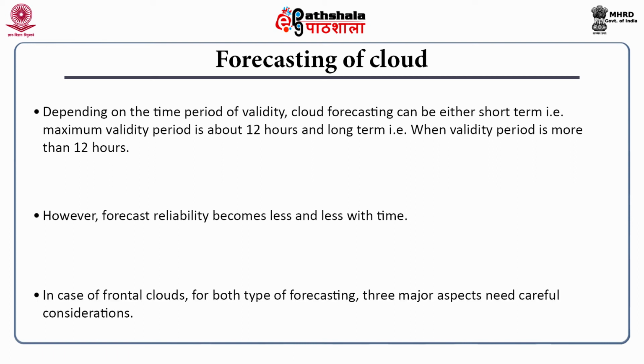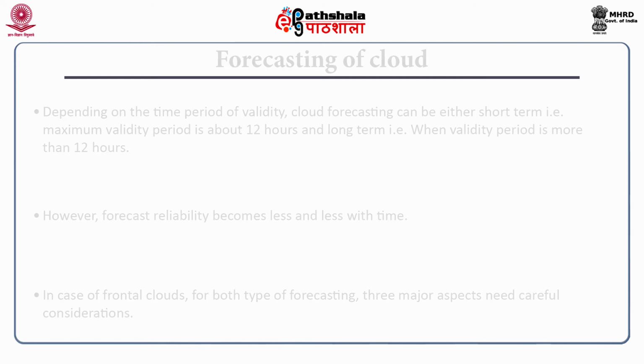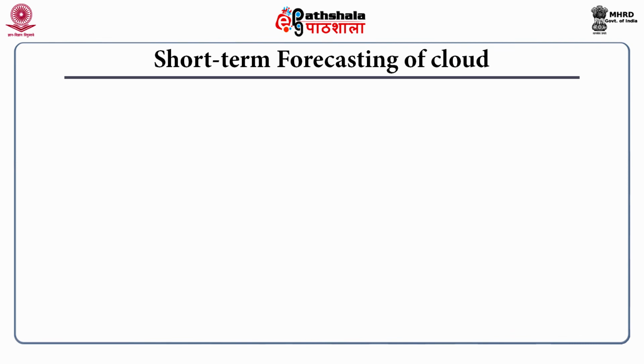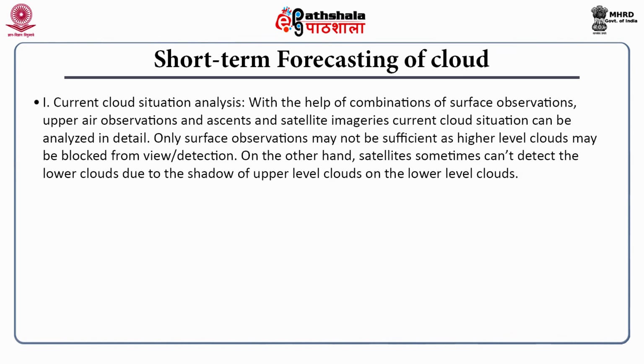In case of frontal clouds, for both type of forecasting, three major aspects need careful considerations. The first step in short term forecasting is current cloud situation analysis. With the help of combination of surface observations, upper air observations and ascents and satellite imageries, current cloud situation can be analyzed in detail. Only surface observations may not be sufficient, as higher level clouds may be blocked from view or detection. On the other hand, satellites sometimes cannot detect the lower clouds due to the shadow of upper level clouds on the lower level.